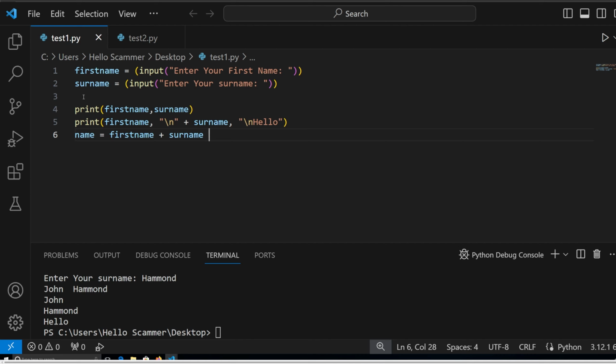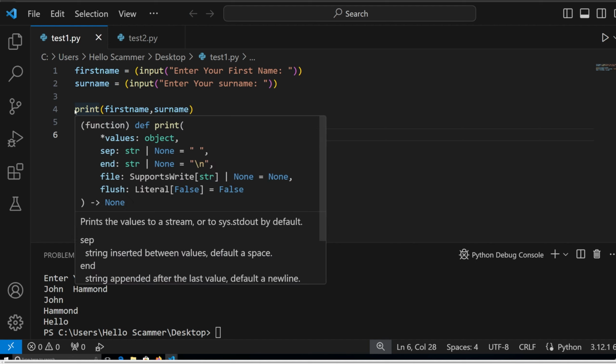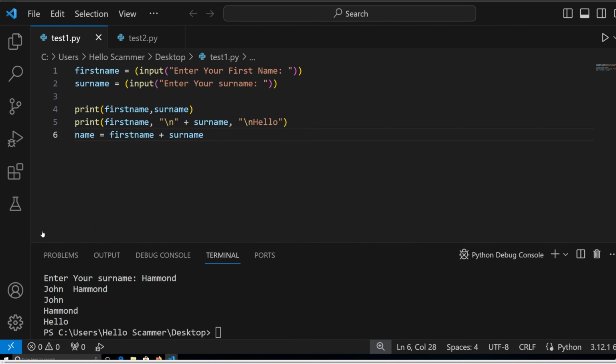So let me go back to explain the code, right? Obviously, we have two inputs: enter your first name, enter your surname, nothing difficult. Now we have something called print. Print basically outputs the text, right? So we have print first name, surname, print first name. As you can see, it has something. Now, what is this? This basically makes a new line.